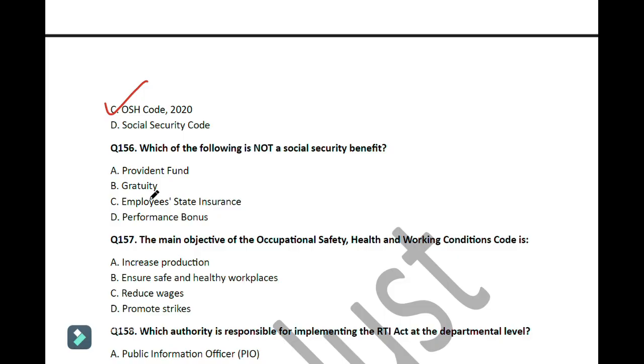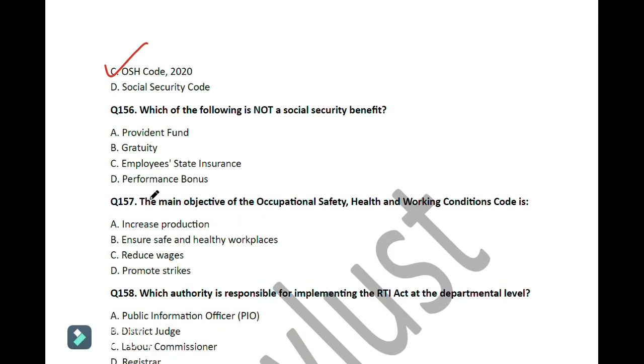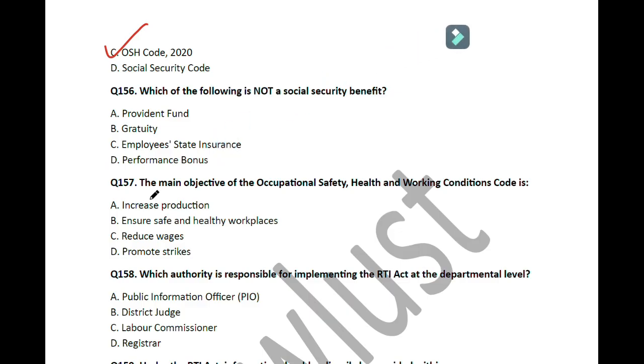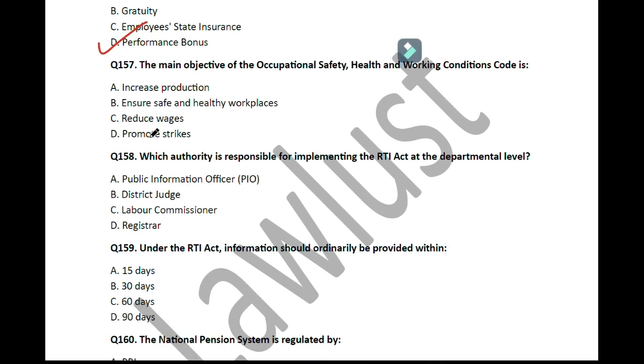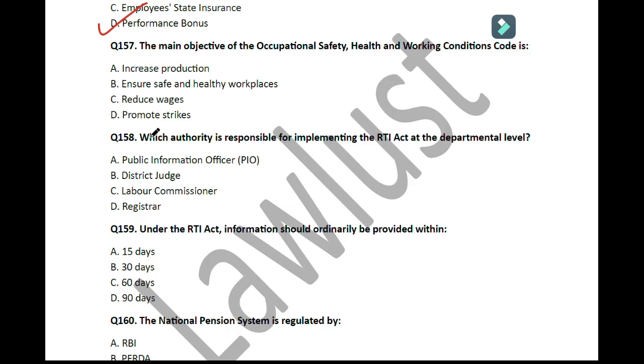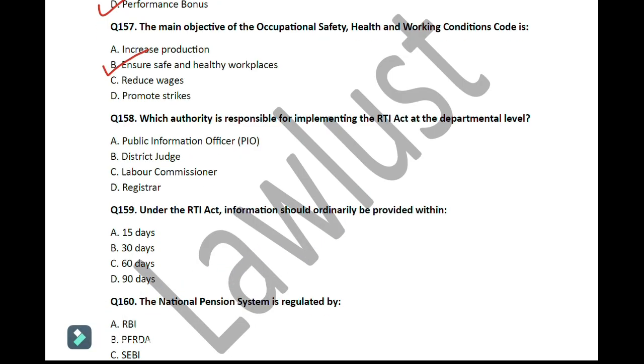Which of the following is not a social security benefit? So here the answer is performance benefit. Move on to the next question. Question number 156. Which of the following is not a social security benefit? So here the answer is performance bonus. So move on to the next question. Question number 157. The main objective of the Occupational Safety, Health and Working Condition Code is to ensure safe and healthy workplaces. So move on to the next question.